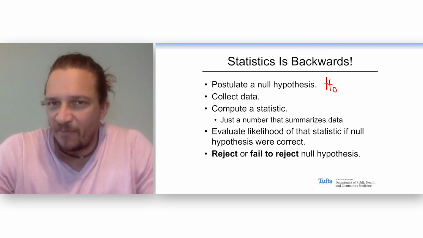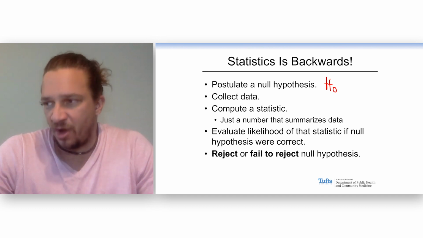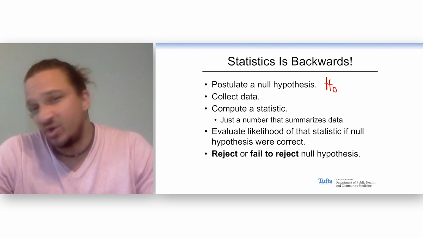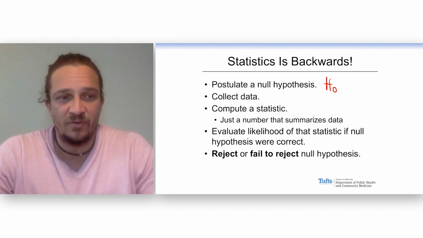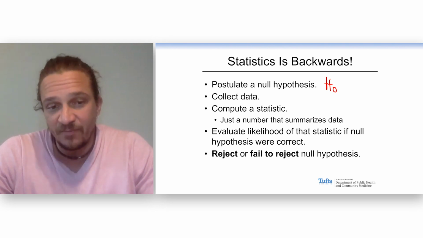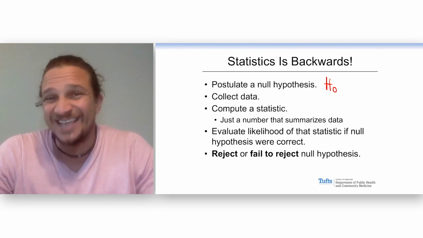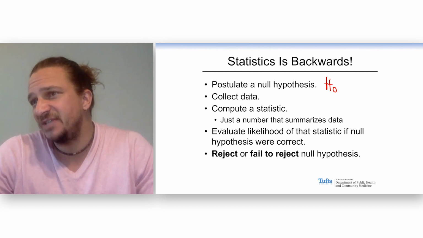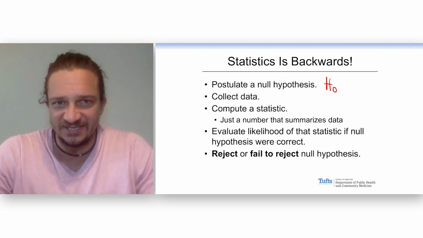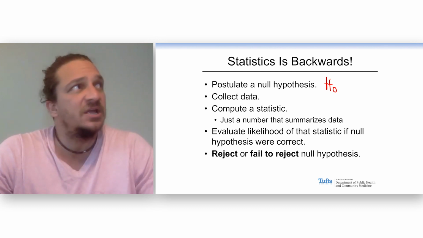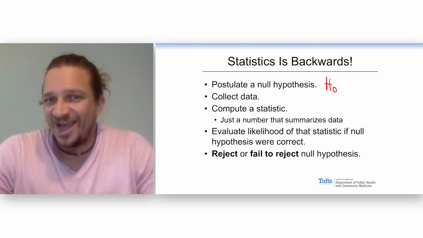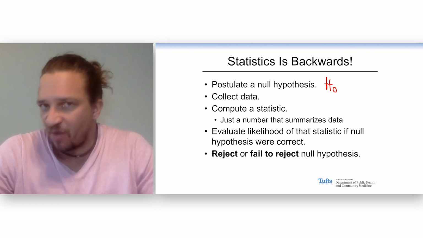And usually the null hypothesis is there's nothing going on. So we might say we have a drug and the drug doesn't do anything relative to a placebo. Or we might say we have two groups of people and these two groups of people are the same. Or we might say there's two populations and no health disparity exists. That's the null hypothesis. And we set this up not as something that we want to prove, but as something that we almost want to knock down, some sort of straw man or straw person.